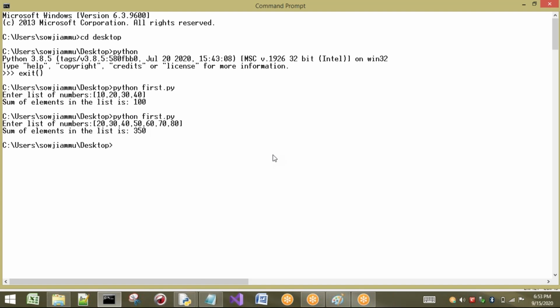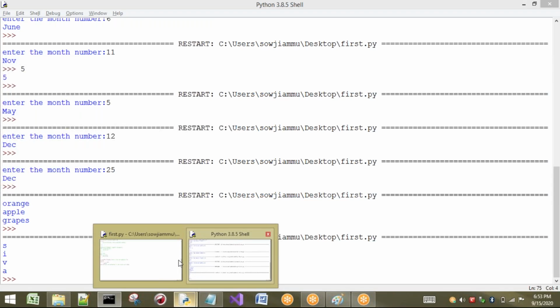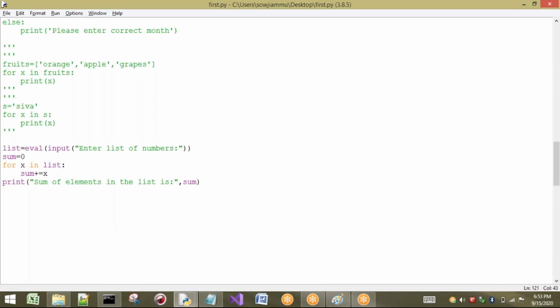Now I will take one more small example for this. I want to print numbers in reverse order, for example from 10 to 1. Using a for loop, I am going to tell you these many examples so that you will get clarity. I want to print the elements in reverse order, from 10 to 1.